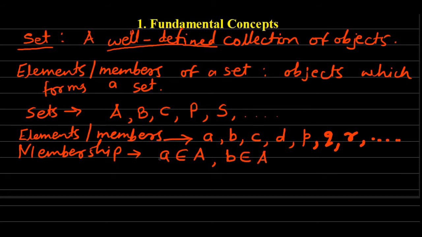If a is an element or member of the set A, then we write a belongs to A. If b is an element or member of the set, we write b belongs to A.